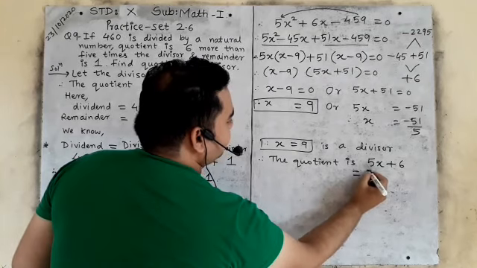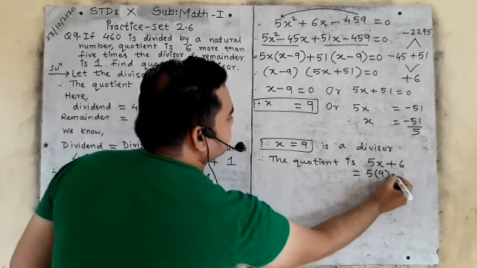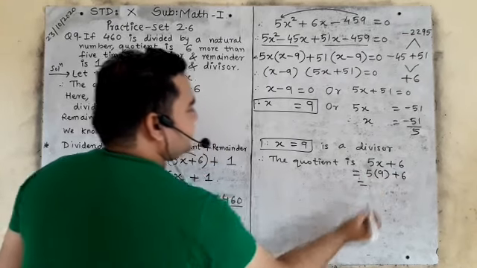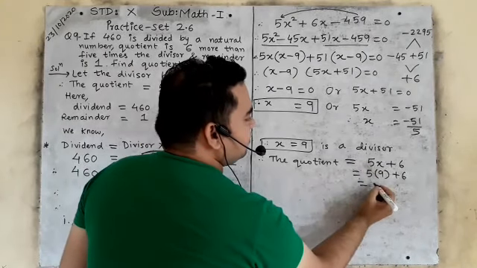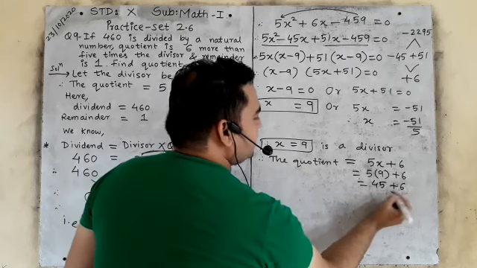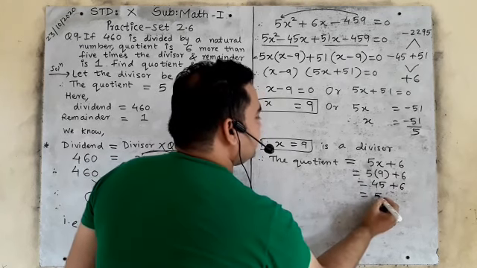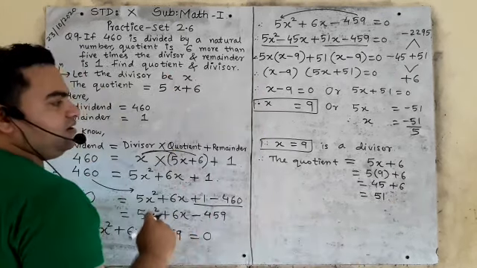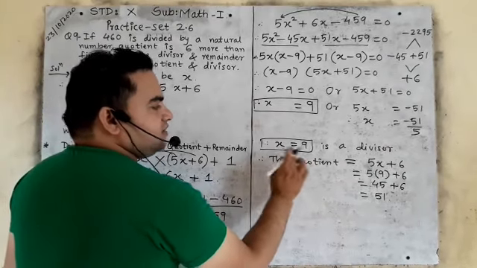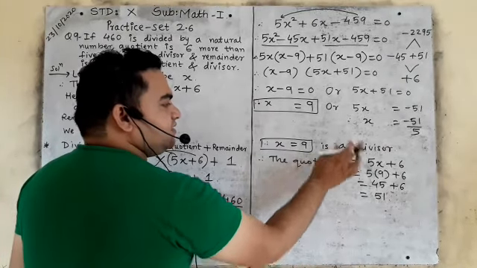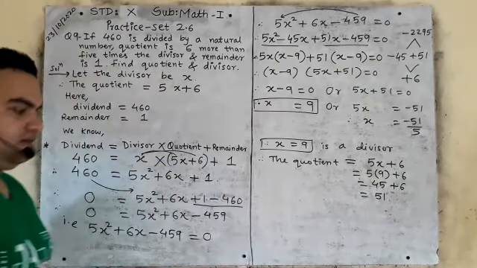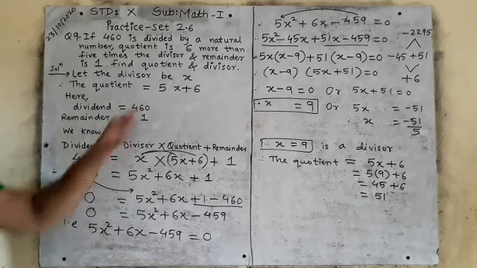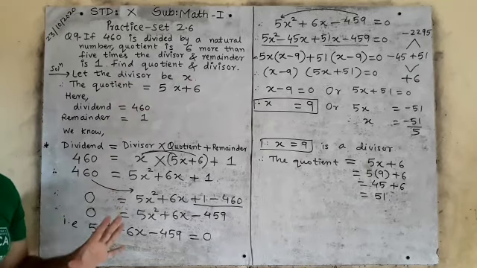So what is the value of x? 9 plus 6. 5 nines are, tell me, 5 nines are how much? 45 plus 6. So 45 plus 6 is how much? 51. So x is equals to 9 is a divisor, and the quotient is how much? 51. So this is how you have to find the divisor and quotient. It is very easy, very simple. I hope you understood here.